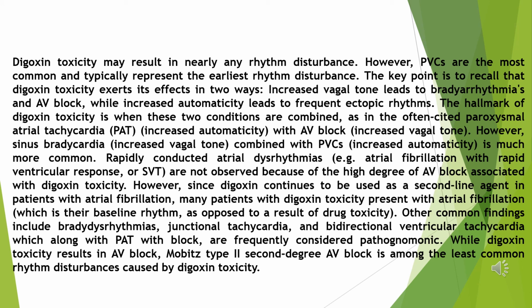patients with digoxin toxicity present with atrial fibrillation, which is their baseline rhythm, as opposed to a result of drug toxicity. Other common findings include bradydysrhythmias, junctional tachycardia, and bidirectional ventricular tachycardia, which, along with PAT with block, are frequently considered pathognomonic. While digoxin toxicity results in AV block, Mobitz type 2 second-degree AV block is among the least common rhythm disturbances caused by digoxin toxicity.